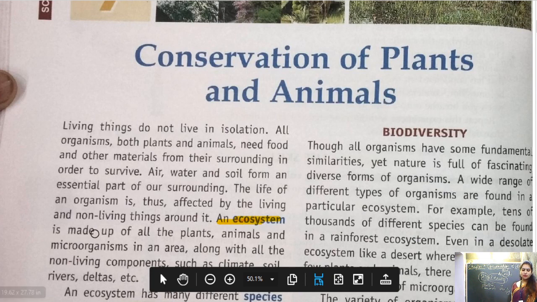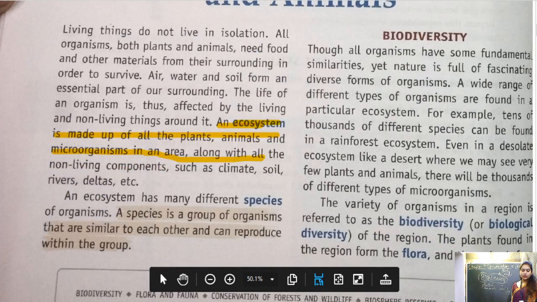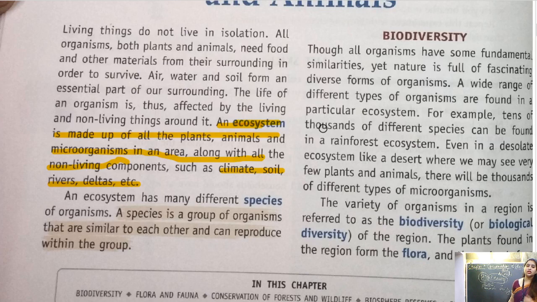An ecosystem is made up of all plants and animals and microorganisms in an area along with all non-living components such as climate, soil, rivers, deltas, etc. So an ecosystem includes all the living and non-living components that are interacting among each other.